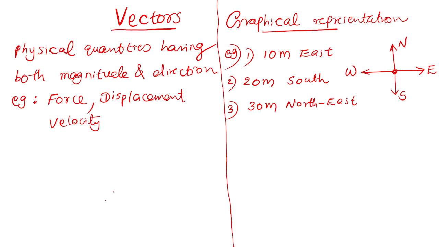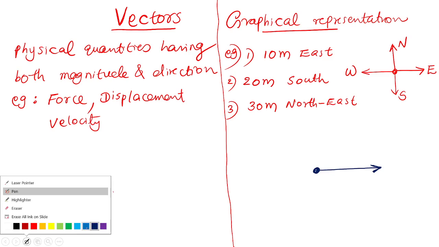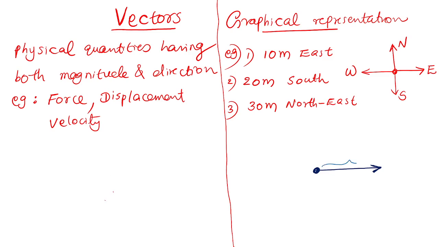For the time being, let us imagine everyone starting from the same point. So how to represent it graphically? The graphical representation is very, very important. A person starts 10 meter travel in the east direction. So let us draw a directed line like this. This arrow represents the direction of his motion, and the magnitude is represented by the length, 10 unit, using a suitable scale, 10 centimeter or 10 millimeter, you can decide.